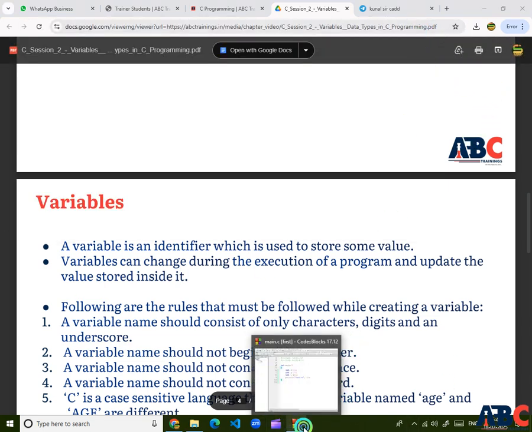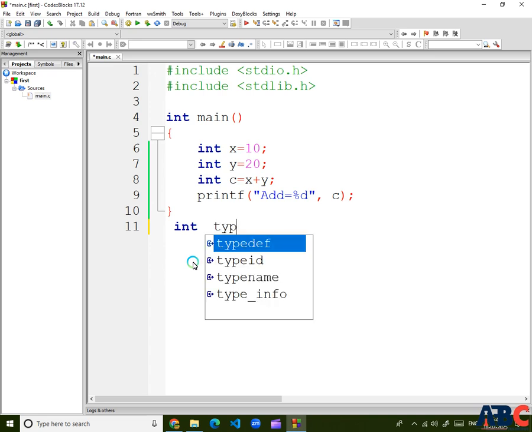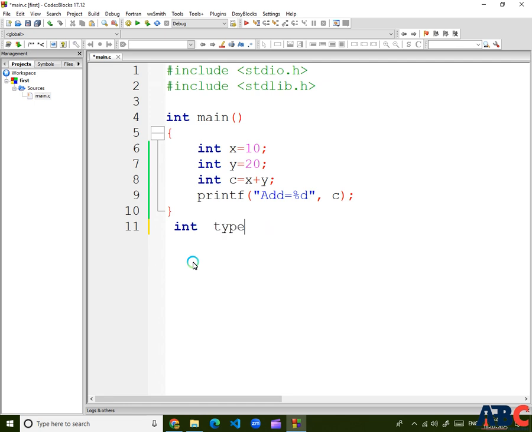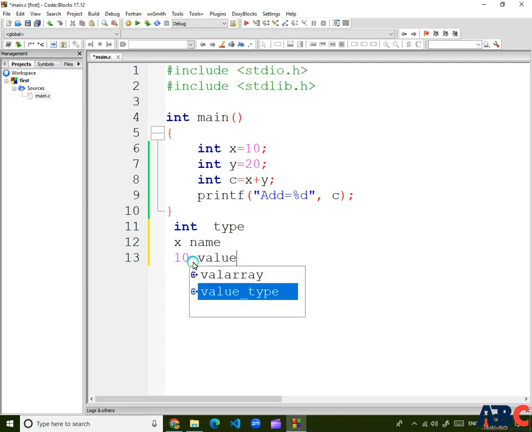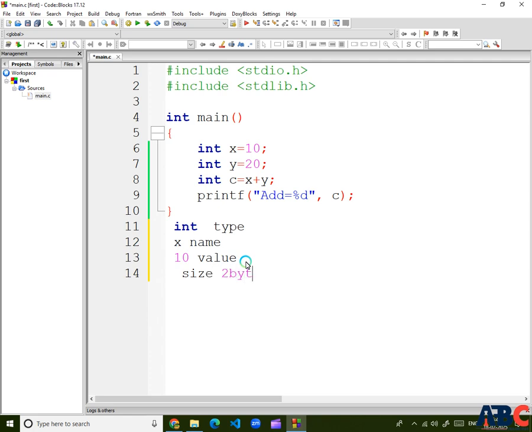In that, x is my variable name, int is my variable type, 10 is my value, and the size is now 2 bytes. These are my 4 specific concepts in a variable.